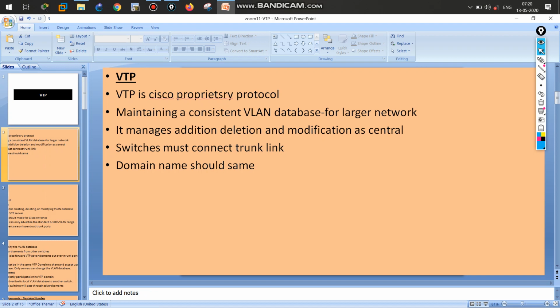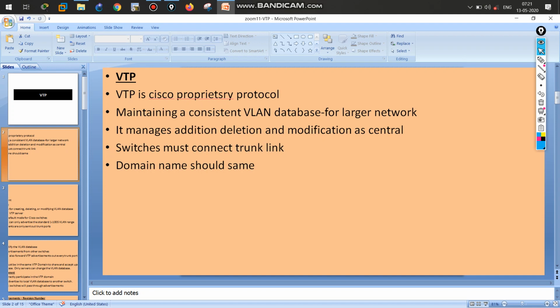Okay, there are some mandatory conditions. The switches must be connected through a trunk link. Don't forget that. And the domain name should be the same. We configure a common domain name, and that is how the switches know they belong to one domain.